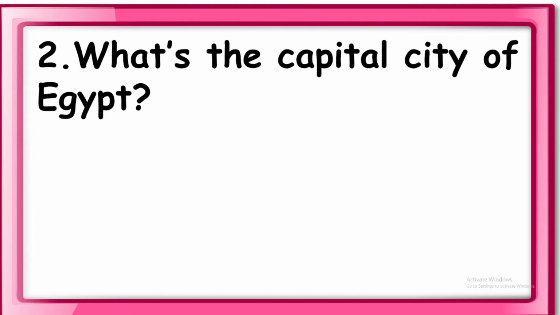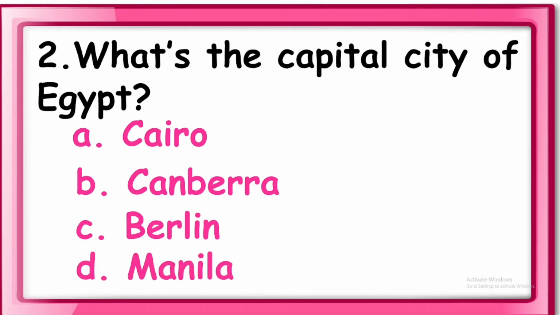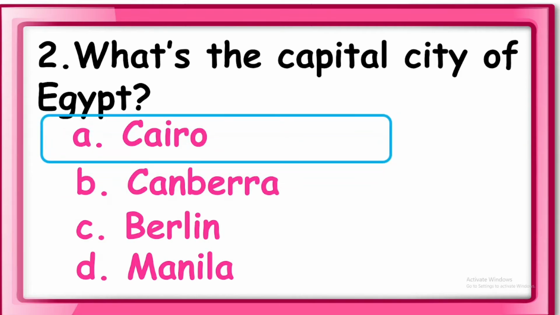Number 2, what's the capital city of Egypt? A. Cairo. B. Canberra. C. Berlin. And D. Manila. So the capital city of Egypt is letter A. Cairo. Cairo, Egypt. So this one is the capital city of Egypt. Please don't forget Cairo.